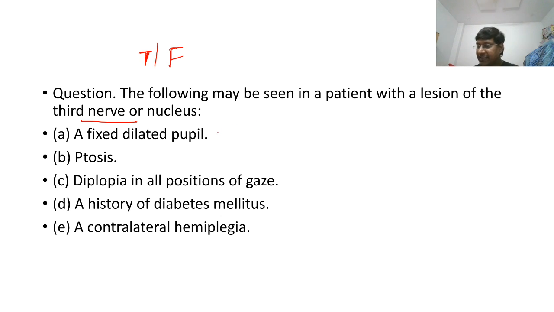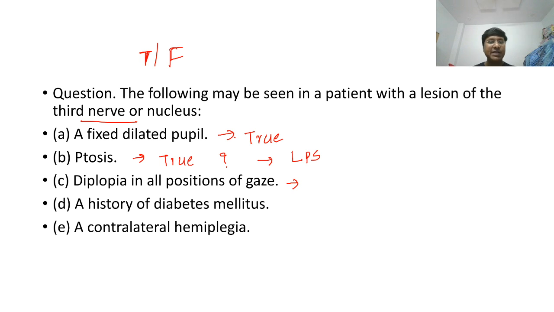Yes. So when there is damage to your third nerve, definitely these individuals will have a fixed and dilated pupil. It's a true statement. What about ptosis? Ptosis will be there or not there? Very good. So why do you think ptosis will be there? Ptosis is due to involvement of which particular muscle? Very good. So that is your levator palpebrae superioris.